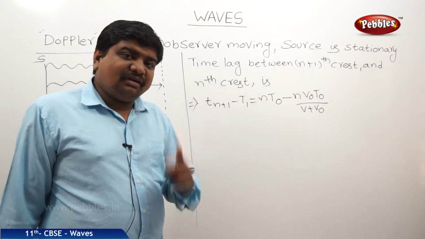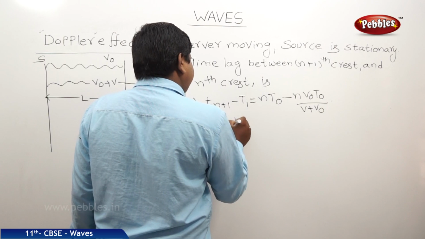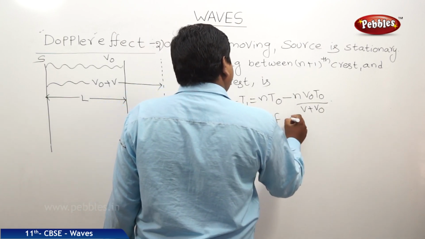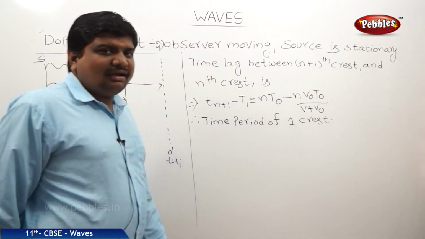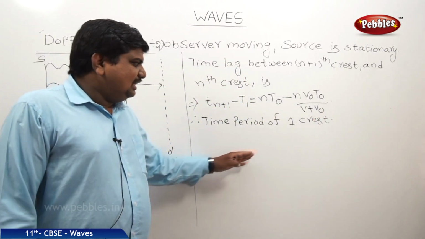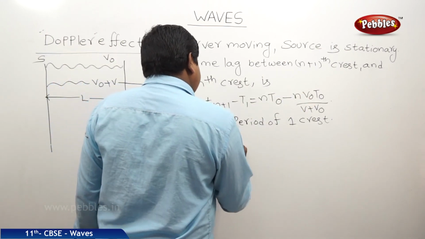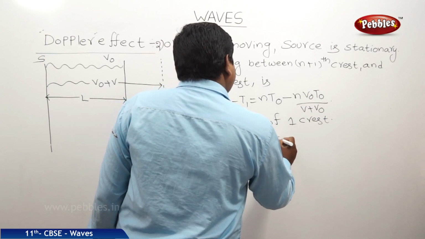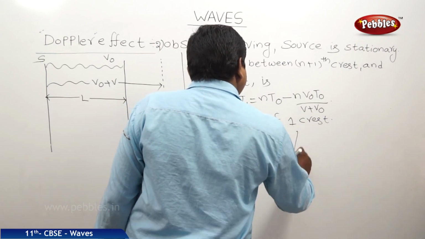What is the time period of one crest? Time period is nothing but the time taken for one complete oscillation or vibration. Here it is one crest. So therefore, capital T is equal to n T0 minus n into V0 T0 by V plus V0, whole divided by n.